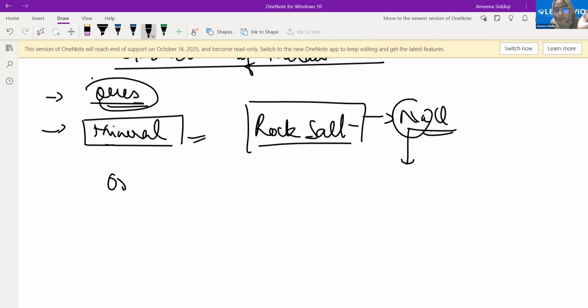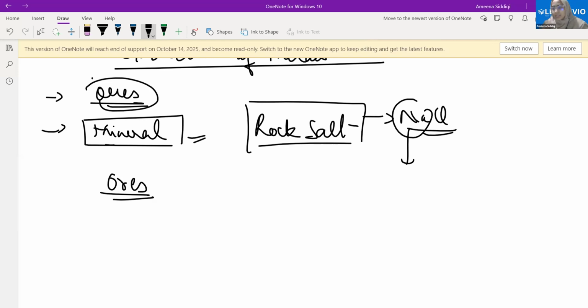Now what are ores? Ores are minerals which can be used for commercial purposes, which could give us metals in a profitable range. Minerals which could be used profitably from a commercial point of view, from which the metals could be extracted, giving us a lot of profit, are called ores. Why are we saying that we need to have ores and minerals differently?